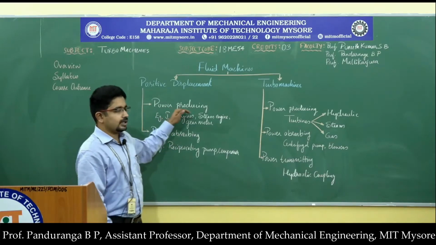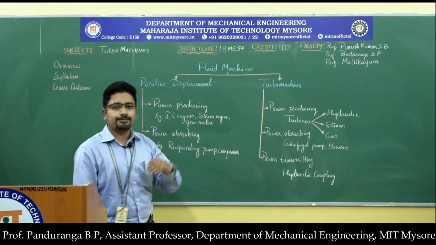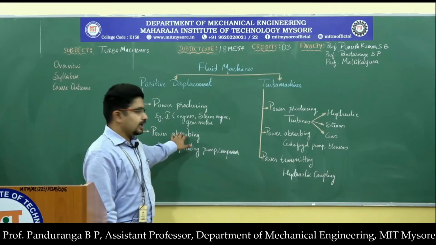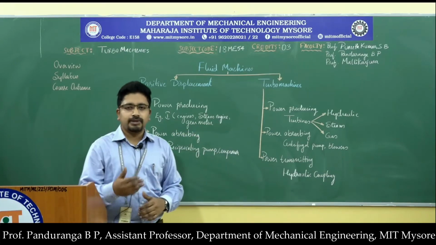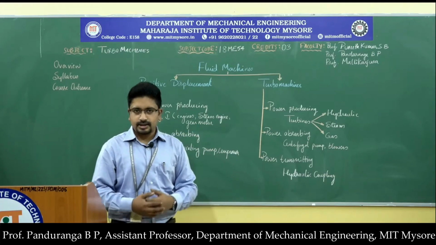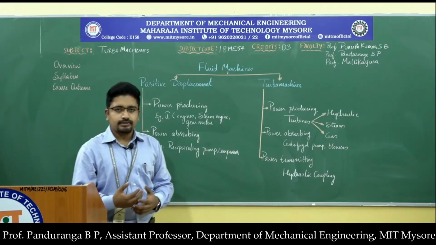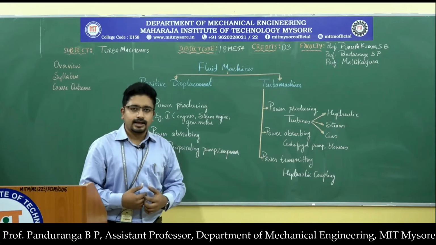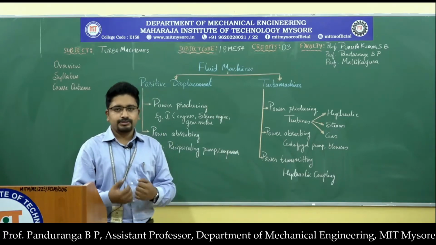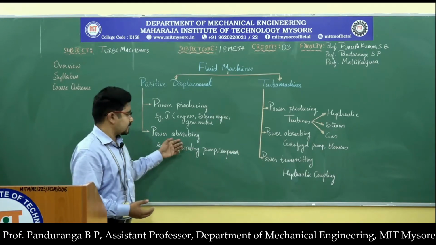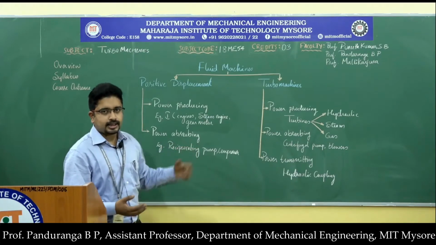Here you need to be careful. I am using the terms power producing and power absorbing with respect to the mechanical engineering field. As a mechanical engineer, if the power is being produced, it means I am getting mechanical work output from the device, and if the power is being absorbed, then it means that